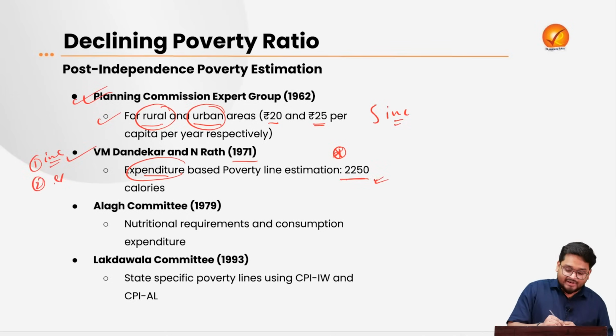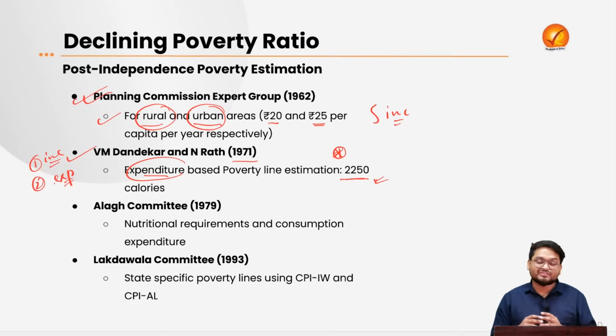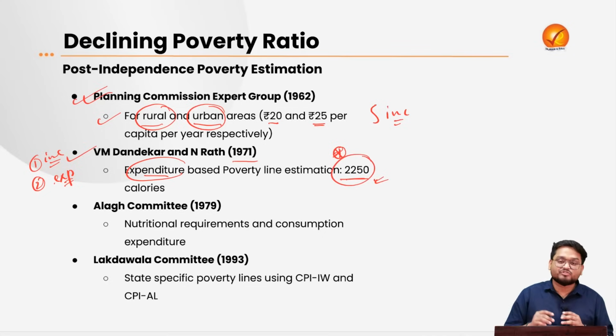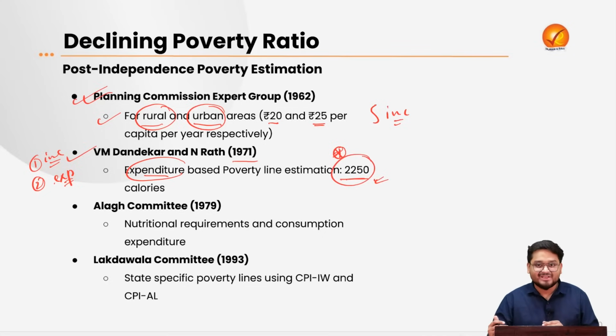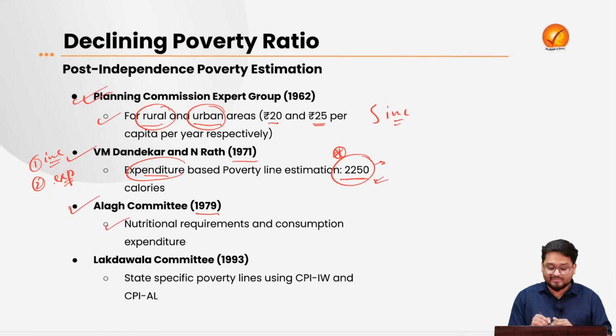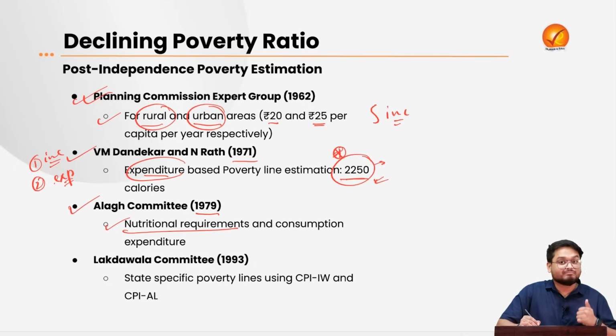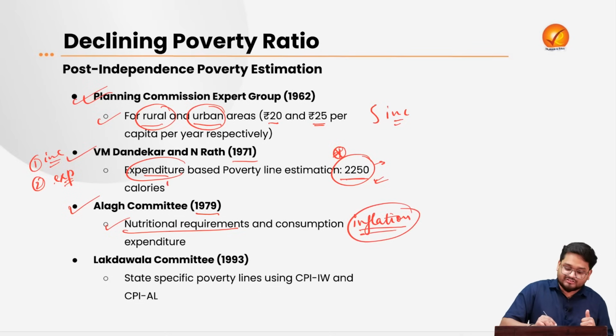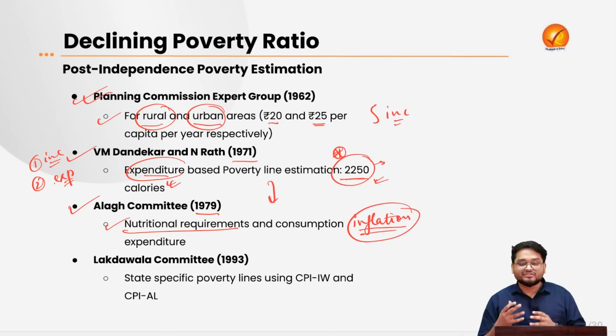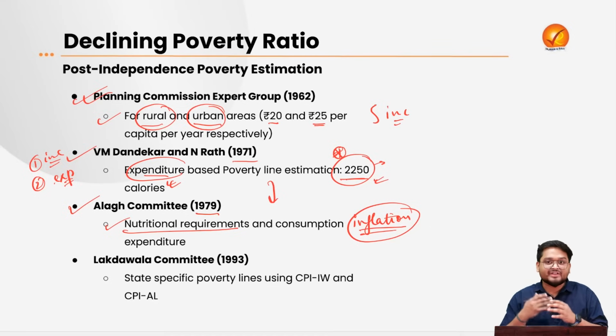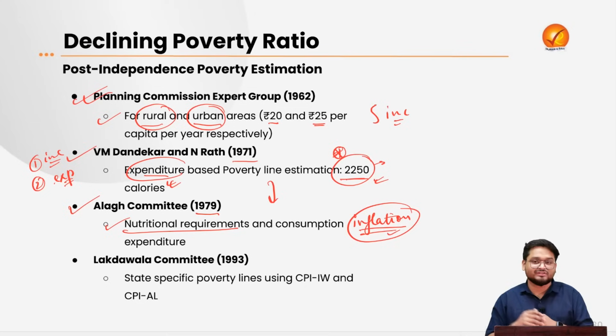Now this expenditure method is brought in because we have to understand what is the minimum expenditure that the people should be having to spend their calories and energy on. So this will also be looking into the various aspects of their nutrition, well-being, food security and everything. Now, in the next one, the Alag Committee in 1979 further strengthened the norms of nutritional requirements of the people and also based this particular consumption expenditure on the inflation level. That means, according to the last estimate, now after around 8 years, these particular poverty lines were revised according to the inflation that was taking place in the country.